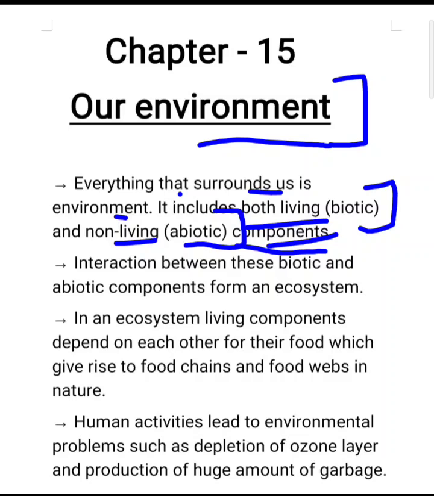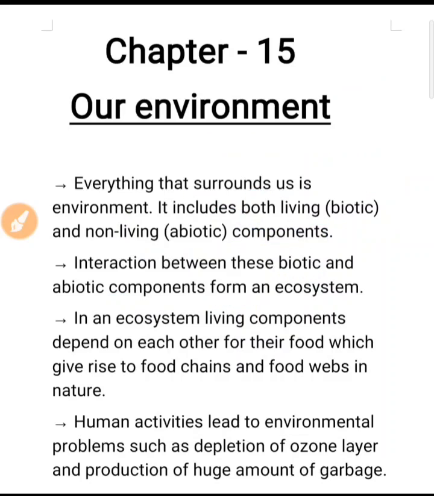Okay, so interaction between these biotic and abiotic components forms an ecosystem. You know that all the living organisms and all the non-living components are dependent on each other, so the interaction between these biotic and abiotic components forms an ecosystem. In an ecosystem, living components depend on each other for their food, which gives rise to food chain and food web in nature.